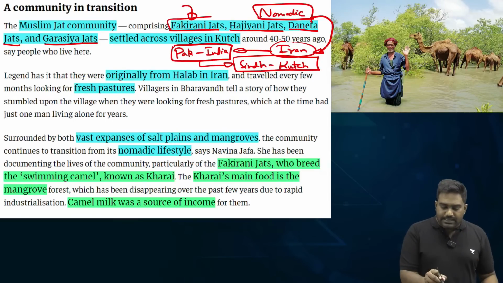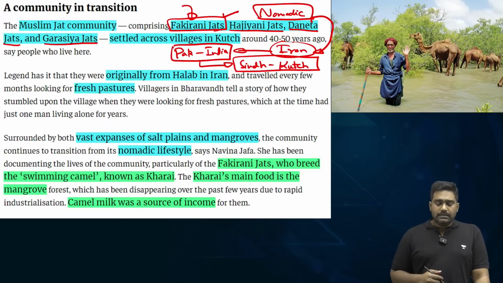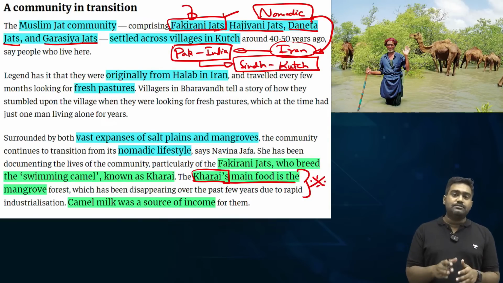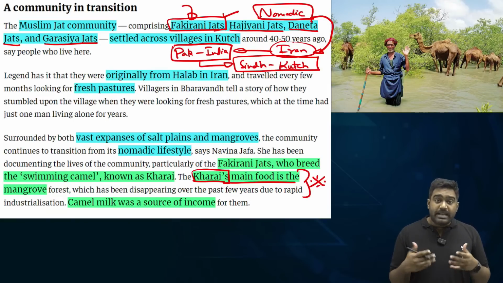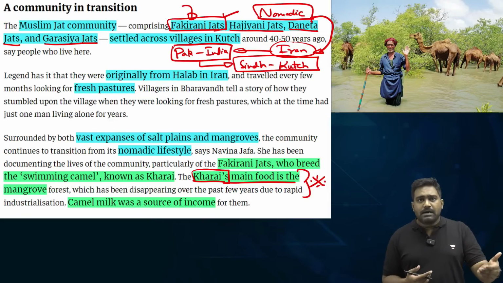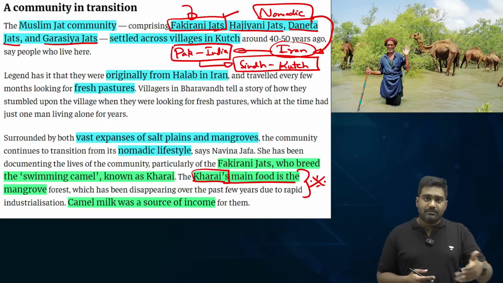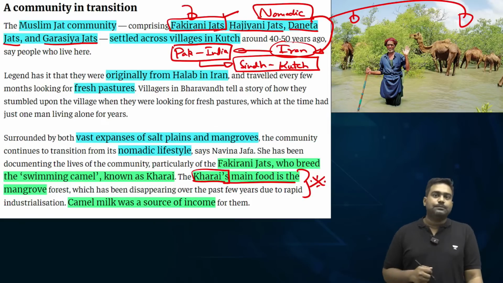The Fakirani Jats in particular are known for their nomadic living, right? They basically domesticate a very unique animal of this region called the Karai camel. Now, I am highlighting this because UPSC has already asked a prelims question in 2016 on the Karai camel. The Karai camel is very unique. It can swim in the marshy wetland of Kutch region. It can swim up to several kilometers. So, have you ever seen a camel swim? If you haven't, you should go to Kutch.